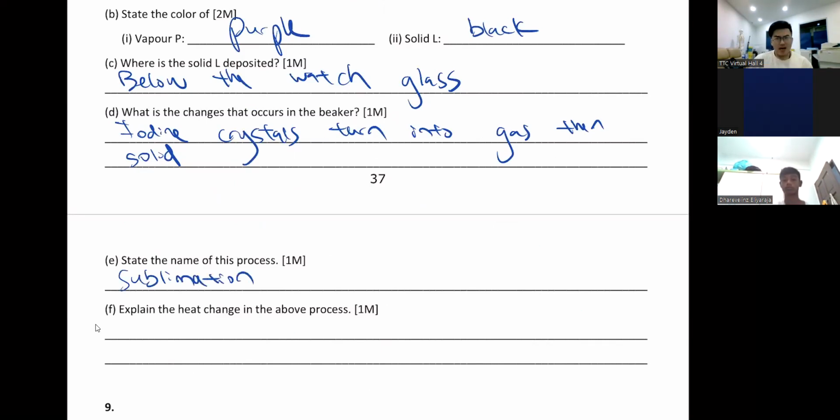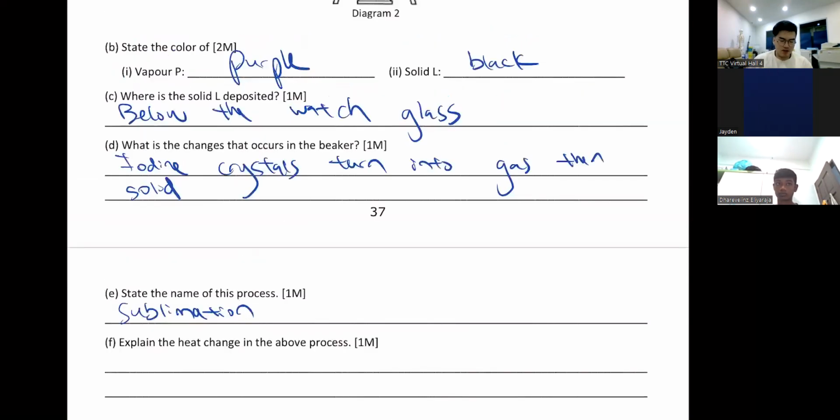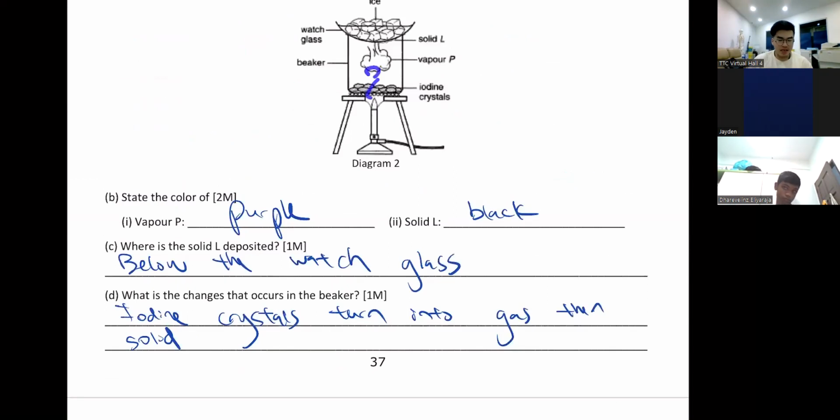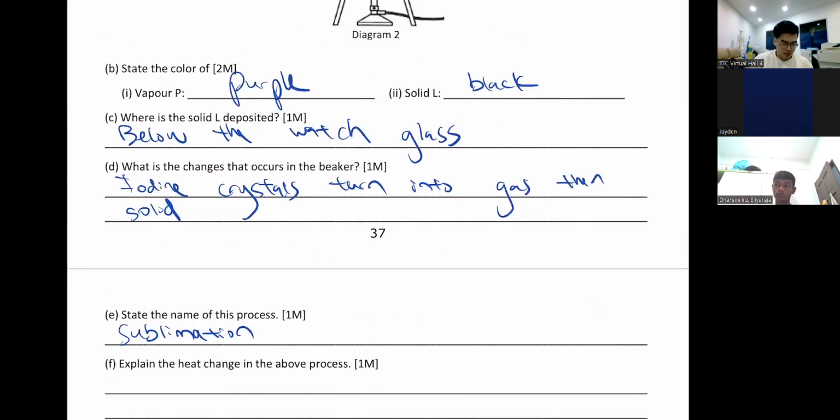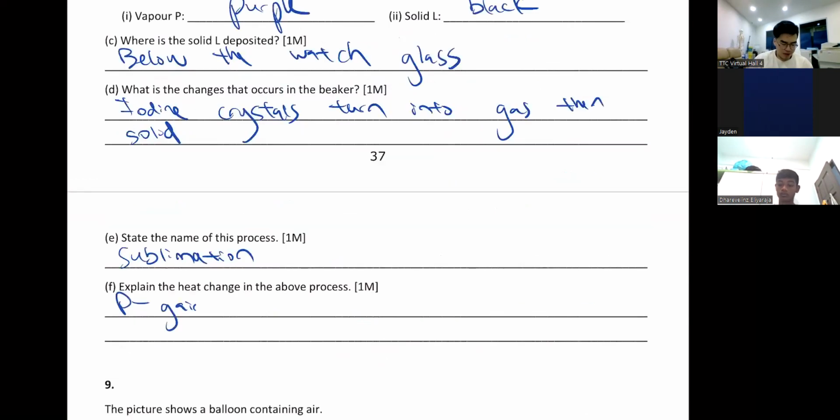Just like dry ice. Okay, your dry ice will turn into gas also. So explain the heat change in the above process. What is the heat change? When they change to gas, they gain heat. When they change to solid again, they lose heat. So you can say for P, they gain heat. For L, they lose heat. They gain heat, they become hot, they sublimate. Okay, I hope you guys understand what I'm saying here.